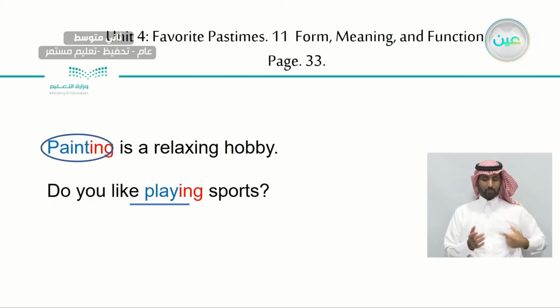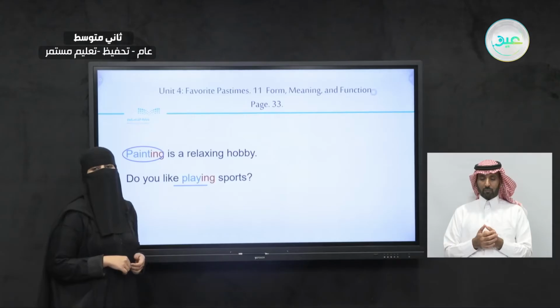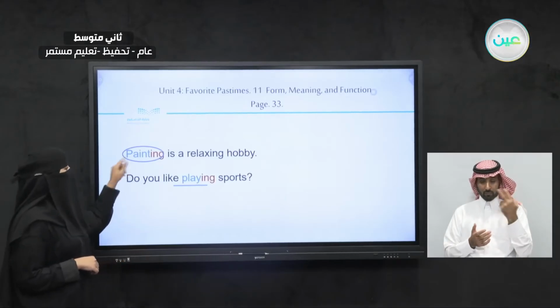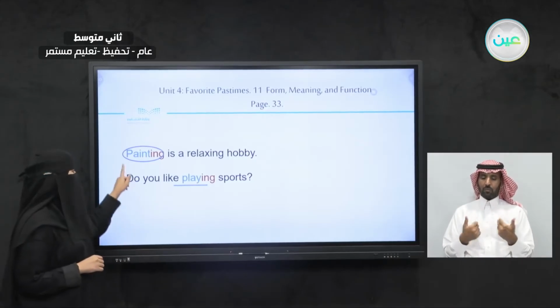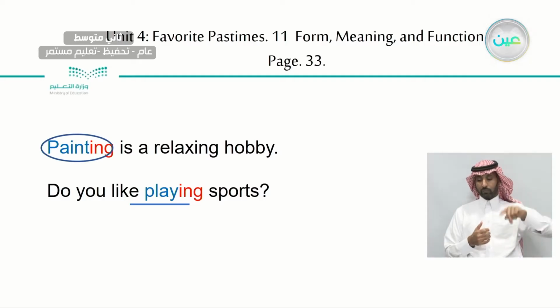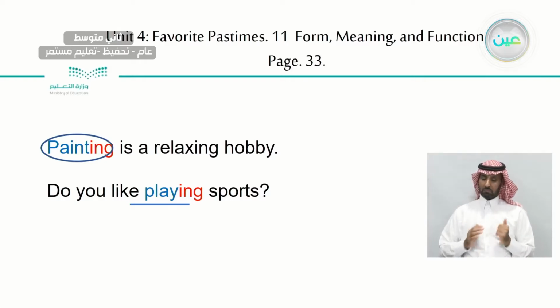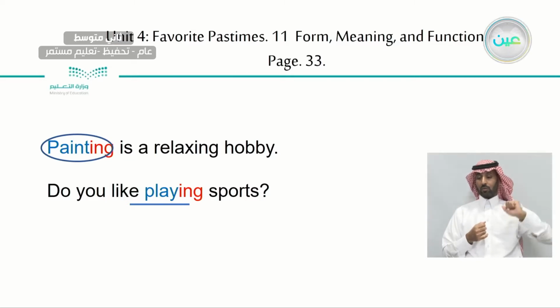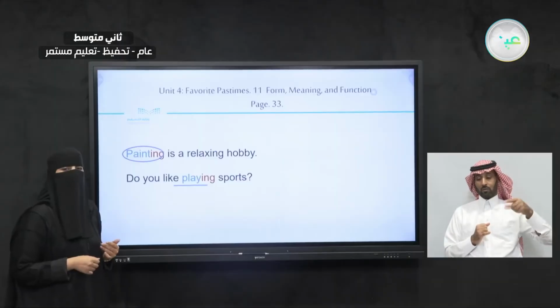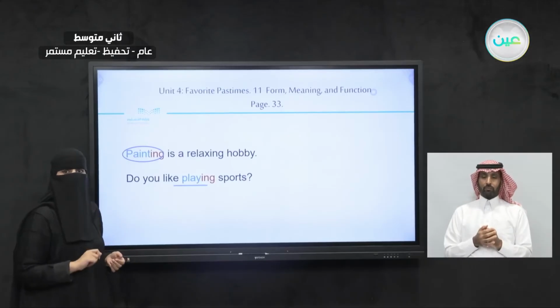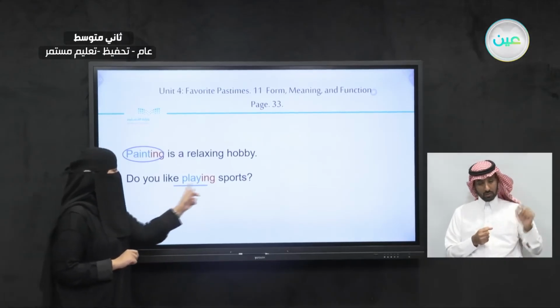Now, do you remember when we talked about gerunds earlier in this unit? So let's read these sentences here, and we are going to do something about it. Here we have, painting is a relaxing hobby. Now, painting is what? Here, painting, it's a gerund. It's paint plus ing, but here it's acting as if it's a noun. Painting is a relaxing hobby. Do you remember one of the questions you were asked, to circle it if it's a subject and underline it if it's an object?